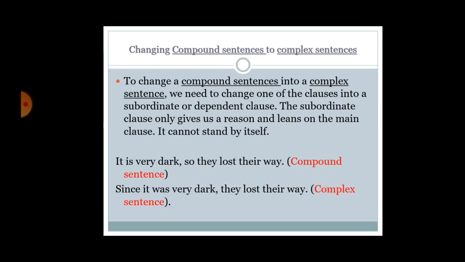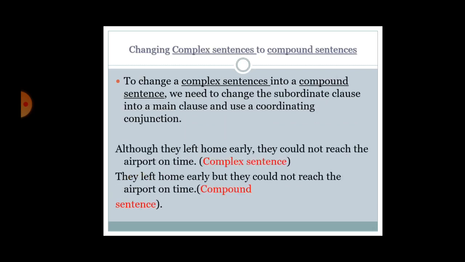To change a compound sentence into a complex sentence, we need to change one of the clauses into a subordinate or dependent clause. The subordinate clause only gives us a reason and leans on the main clause. It cannot stand by itself. It is very dark, so they lost their way. This is a compound sentence. Since it was very dark, they lost their way is a complex sentence.